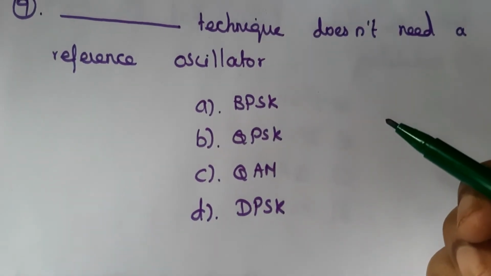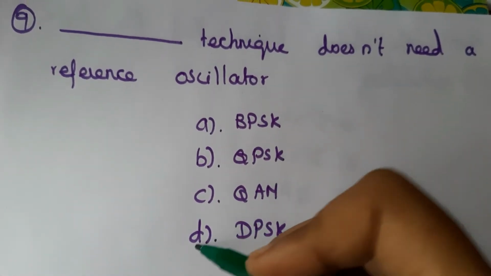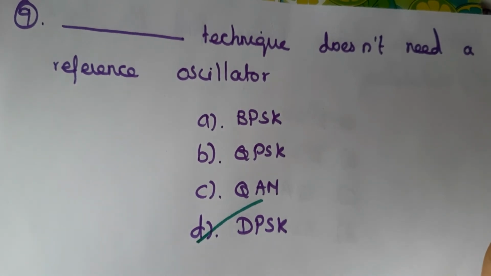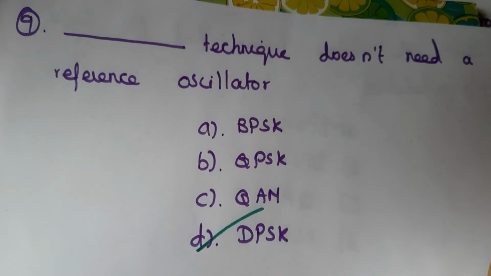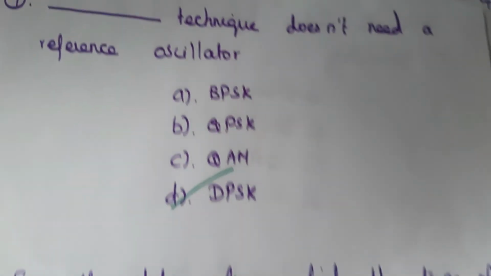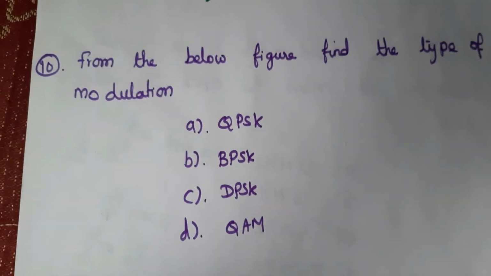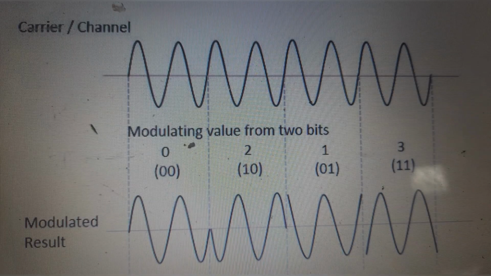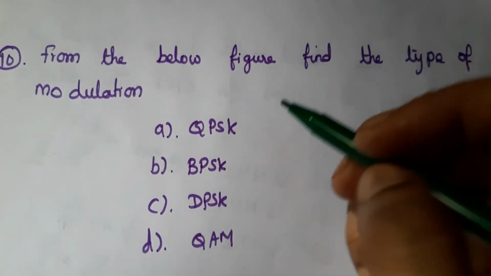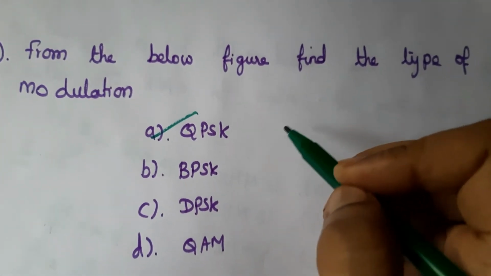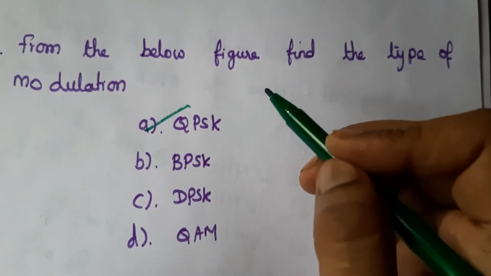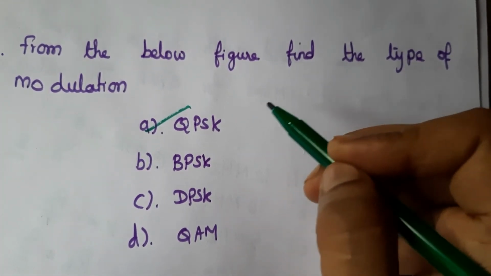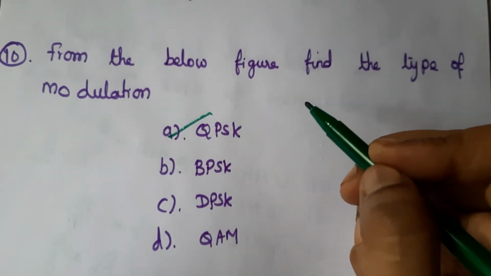Ninth question, which technique does not need a reference oscillator? Differential PSK does not need a reference oscillator. So here the answer is D. 10th question, from the below figure find the type of modulation. This is QPSK, and we can transmit 2 bits at a time. From seeing that figure, we can say that the diagram is a QPSK modulated waveform. So answer here is A.